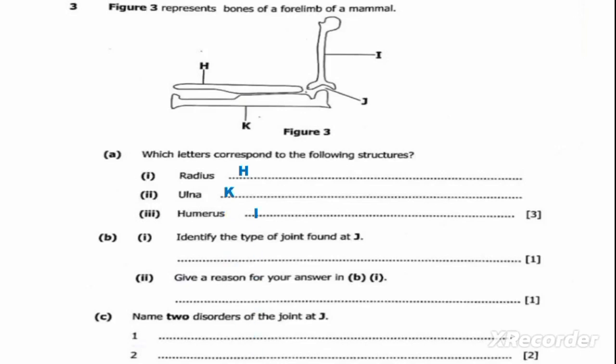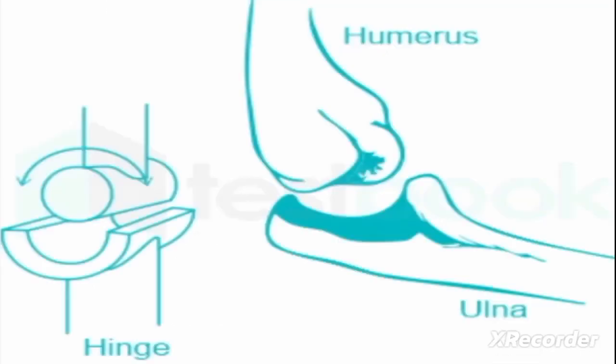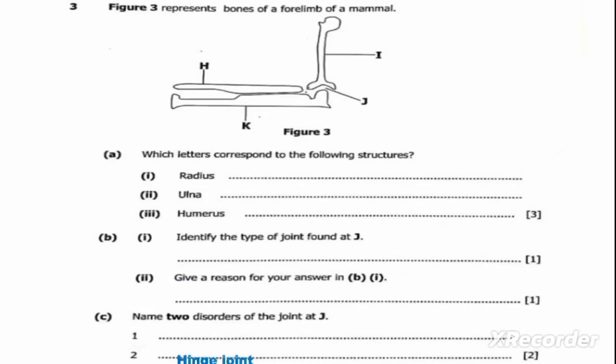We move on to the next question, which is question 3b, Roman numeral 1. Identify the type of joint found at J. The type of joint found between humerus and ulna is a hinge joint. So our correct answer is hinge joint.